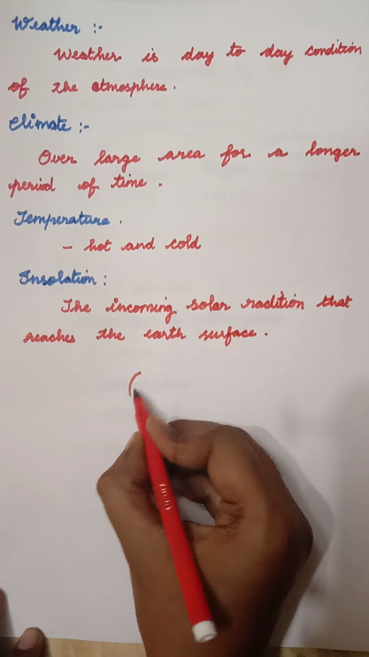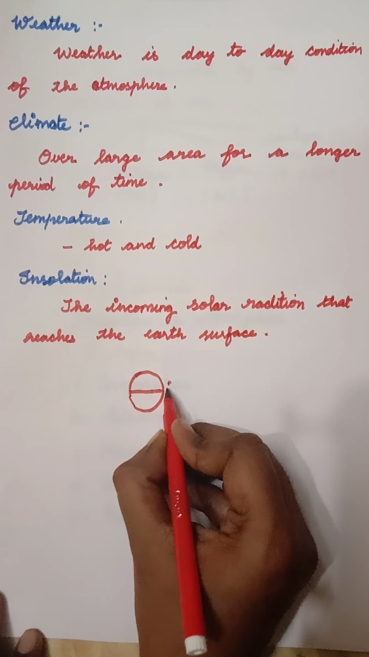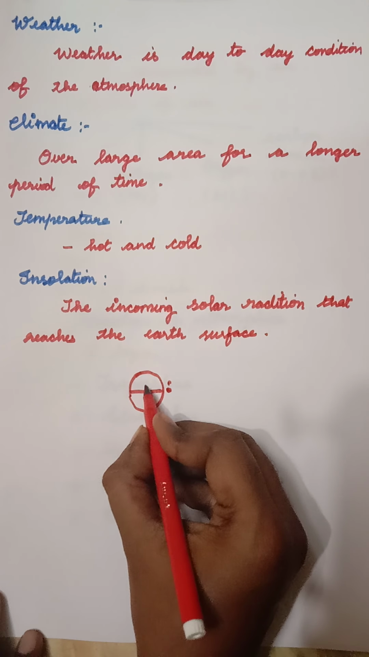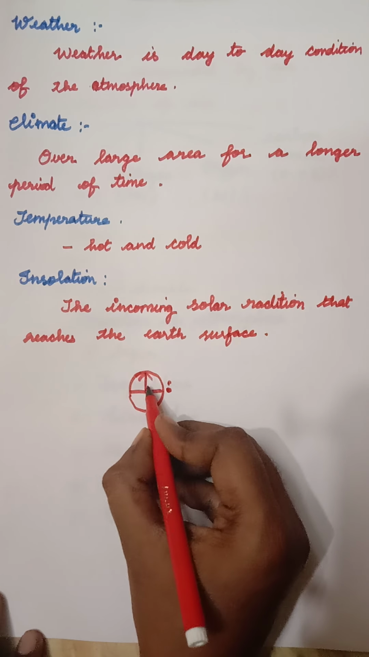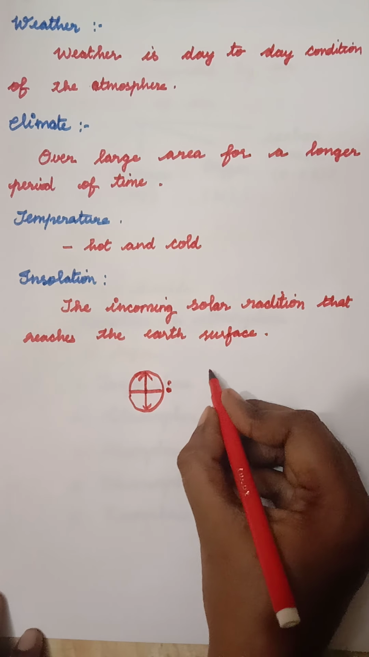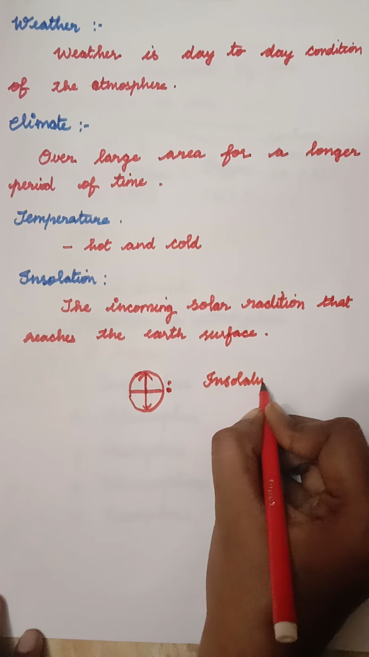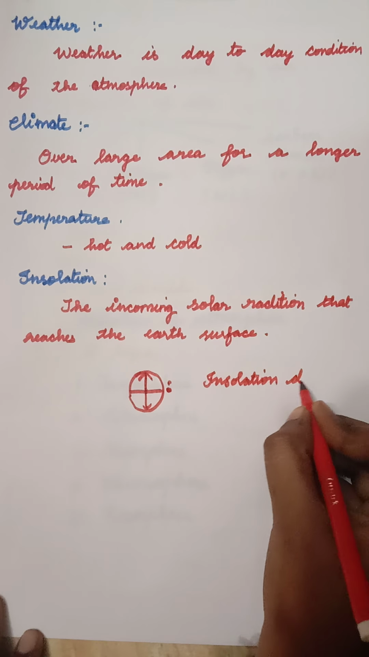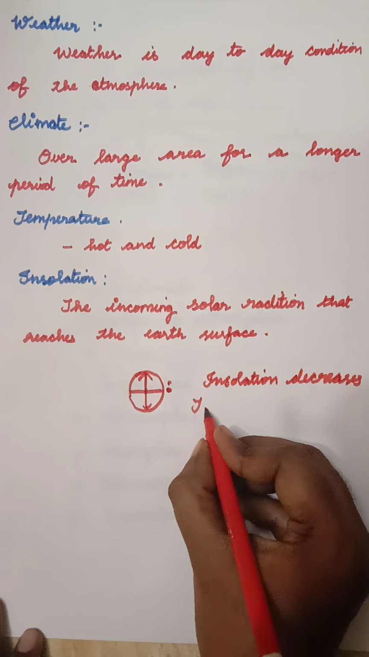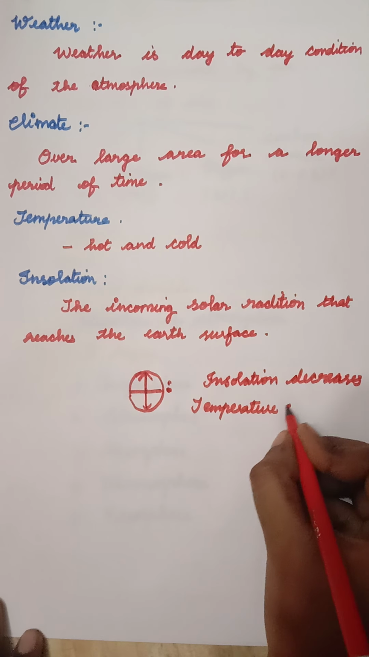See, here the Earth's center is the equator. If we go from the equator to the poles, to the north pole or the south pole, the insolation decreases, and the temperature also decreases.